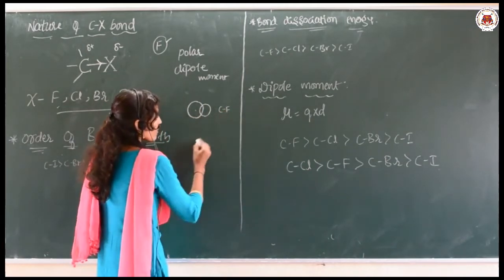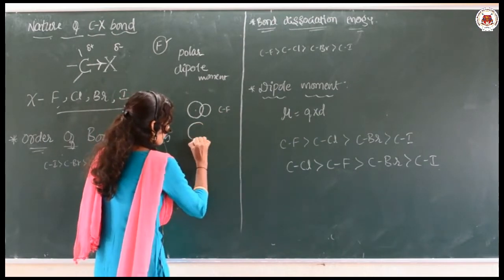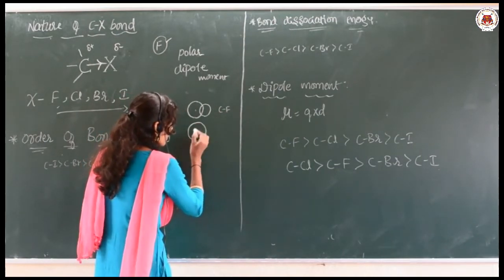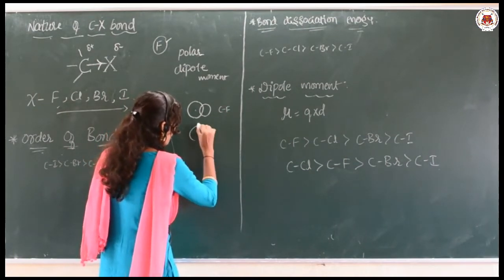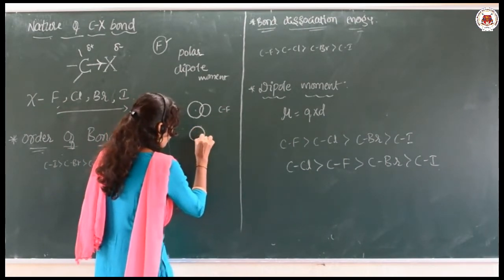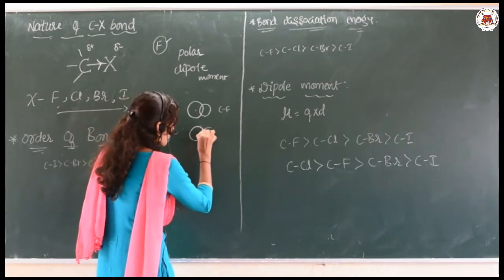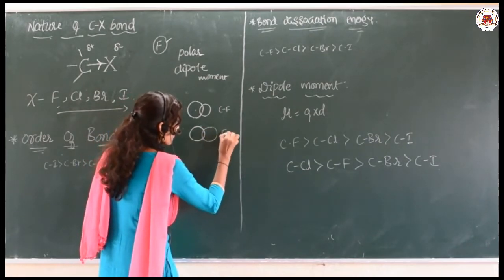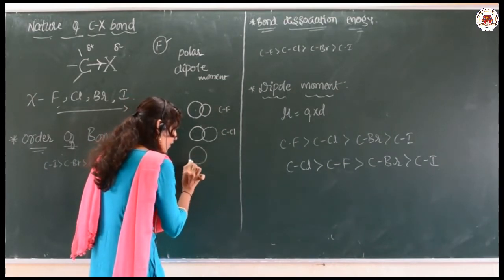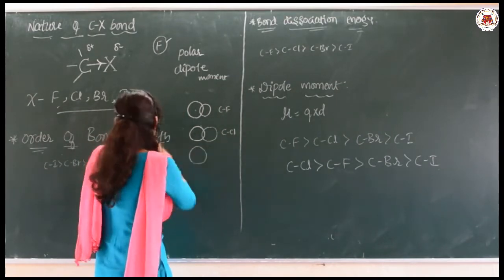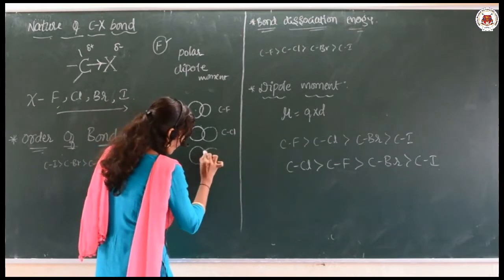For Cl, the size of the carbon will be the same, but the Cl will be quite bigger. Next one is Br, which will be quite bigger.